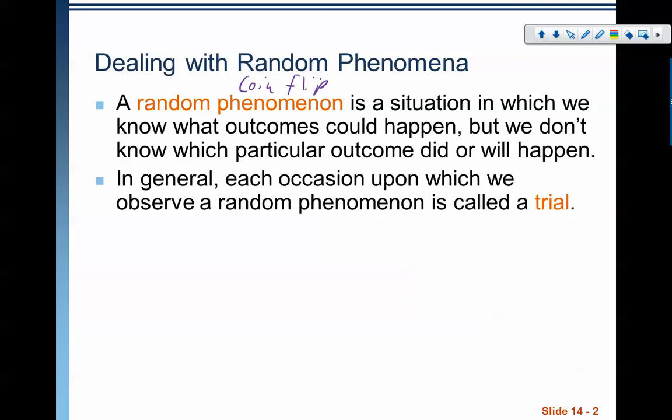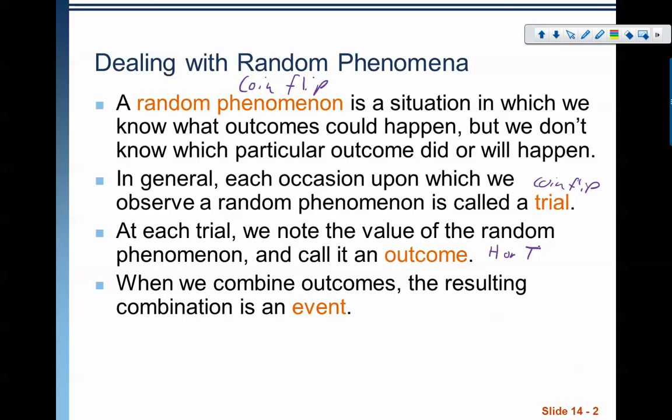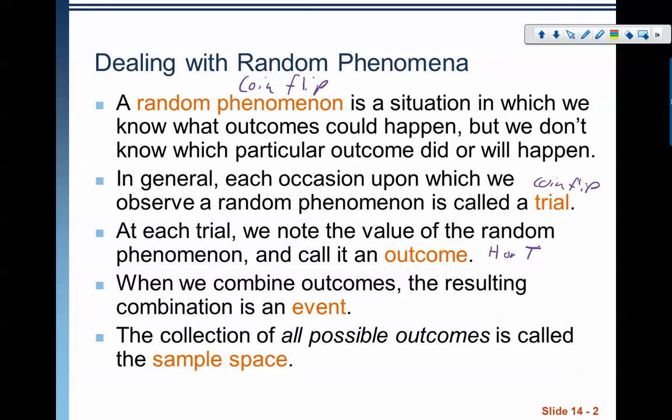In general, each occasion upon which we observe a random phenomenon is called a trial. So a single coin flip would be a trial. For each trial, we note the value of the random phenomenon. We call that an outcome. In terms of the coin flip, this would be heads or tails. That would be the outcome of the trial. And then when we combine outcomes, the resulting combination is an event. And all possible outcomes, everything that could happen, is called the sample space.